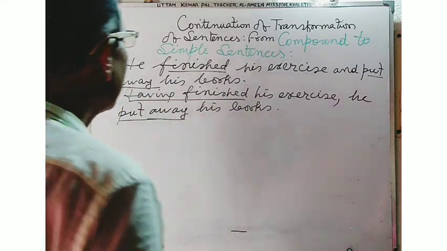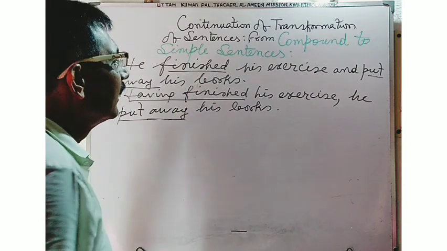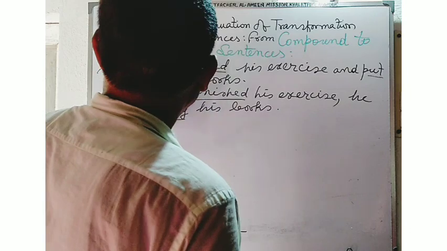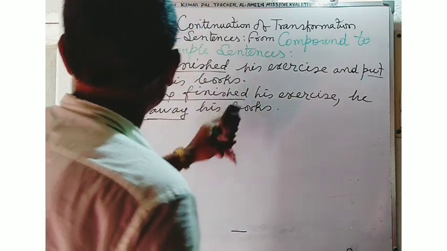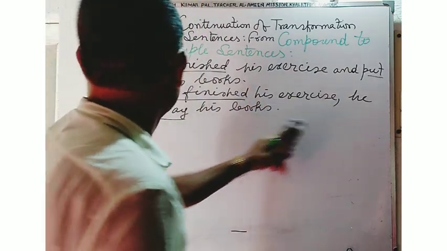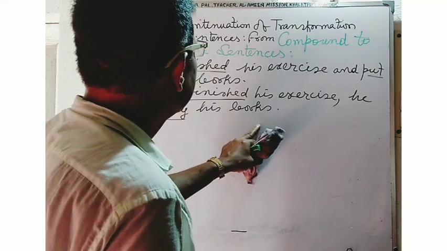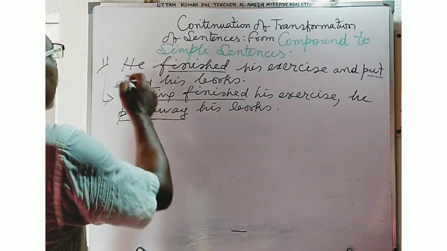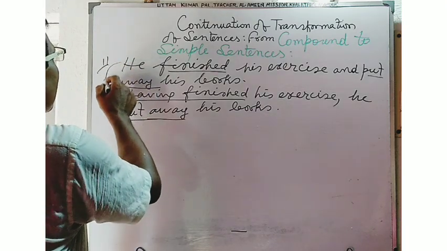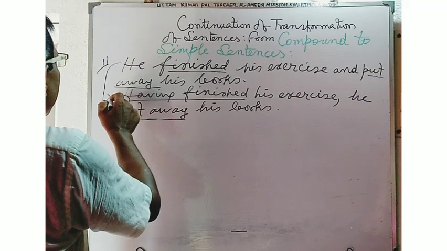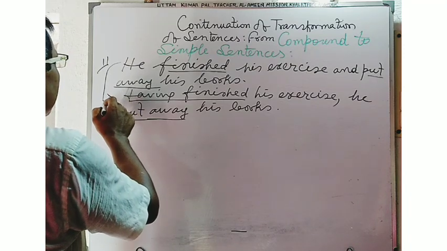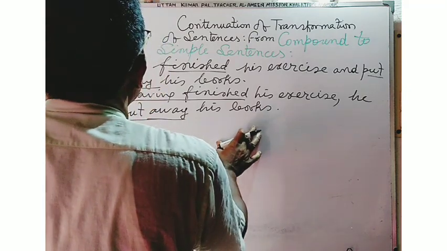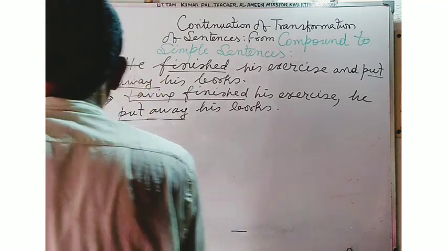By using the perfect participle, you may convert the sentence into a simple sentence. He finished his exercise and put away his books. Having finished his exercise, he put away his books. In this way, if you use the perfect participle form in order to remove a main clause, you may write the sentence in the simple formation. Now in another example,